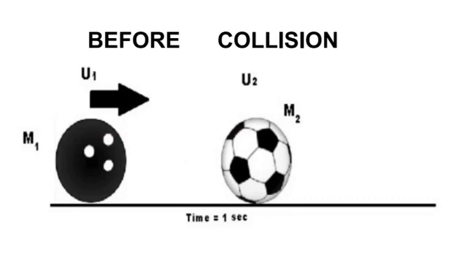This is the heading I have written: before collision. What is the meaning of that? Collision means two objects coming together or dashing together. Here the two are separated, so this is before collision. The two bodies are moving with initial velocities u1 and u2.